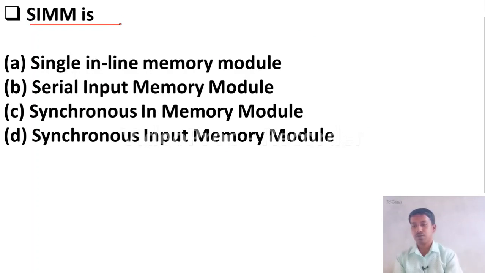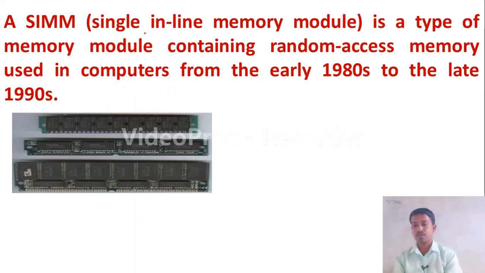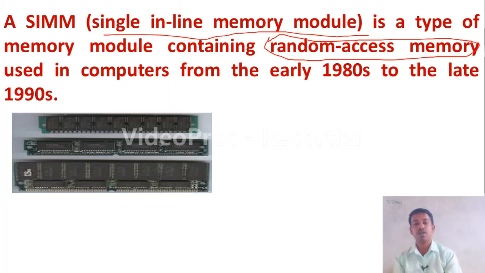SIMM stands for: option A, single inline memory module; option B, serial input memory module; option C, synchronous in memory module; option D, synchronous input memory module. Here the right answer is option A, single inline memory module. It is a type of memory module containing random access memory. Please remember it, SIMM contains random access memory. It was used in computers from the early 1980s to the late 1990s. Yes, let us move to the next question.